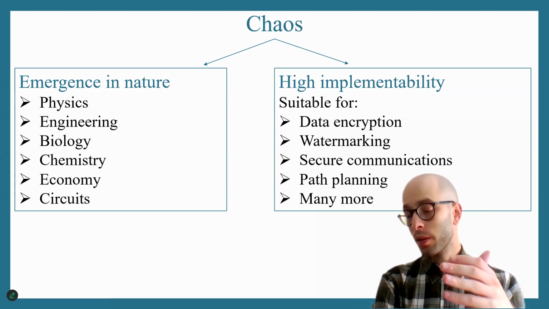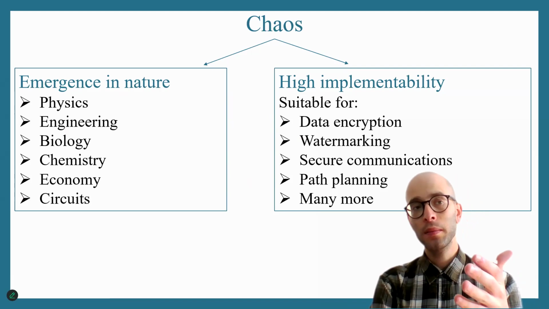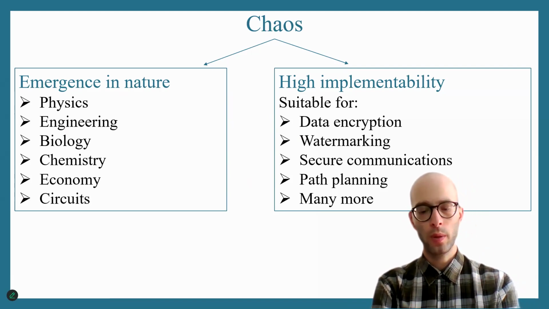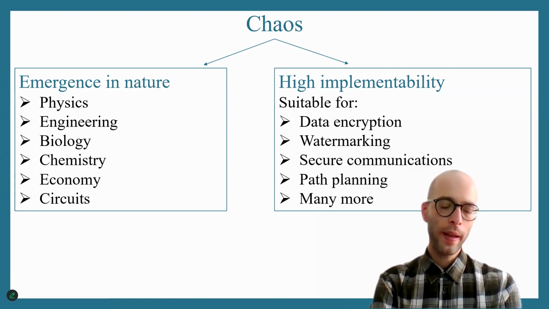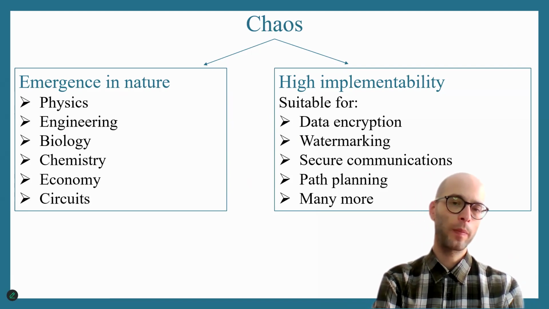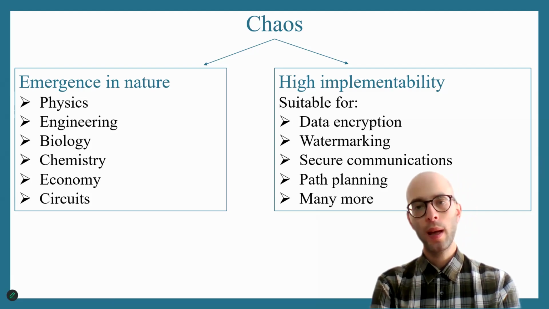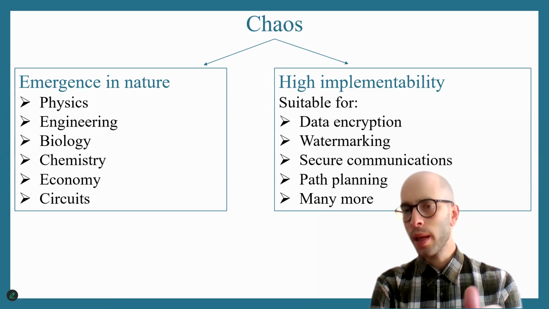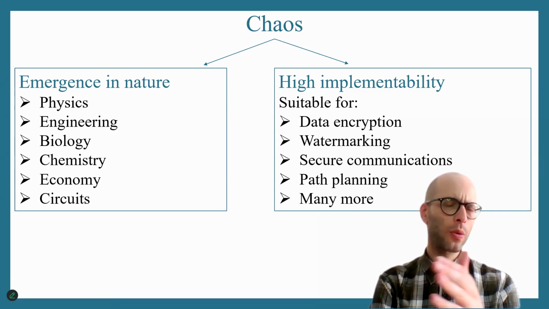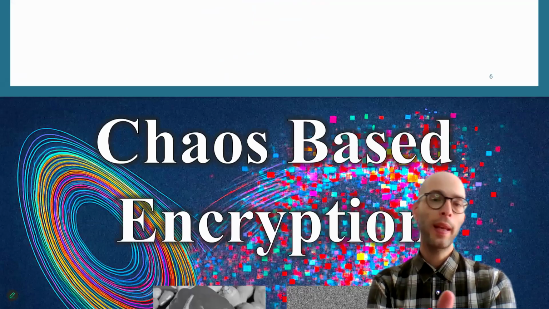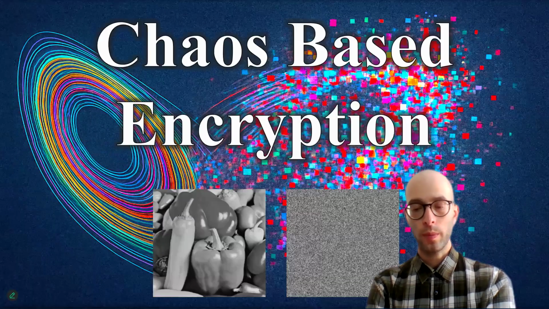But since it's relatively easy to generate a chaotic trajectory in a computer simulation, chaotic systems are a very nice low-cost source of high unpredictability. So they also use them as tools for data encryption, watermarking, secure communications, path planning, and in general, I would say applications related to security. And that's our topic today. Okay, one of these applications is chaotic encryption.